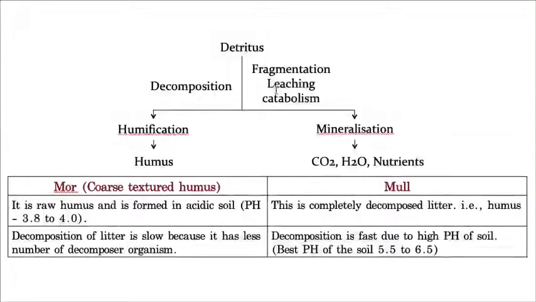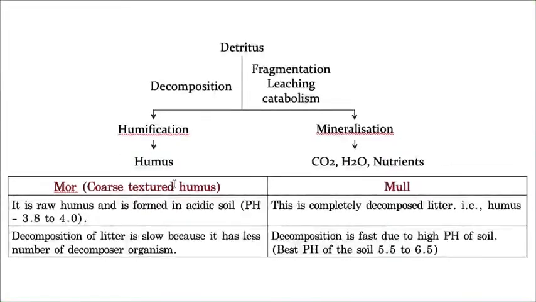And finally the last steps, humification and mineralization. If they are partially decomposed, then they undergo humification and turn into humus. If they undergo complete, finest level decomposition, then they convert into carbon dioxide, water, and some mineral nutrients such as sulfur, iron, molybdenum, etc.